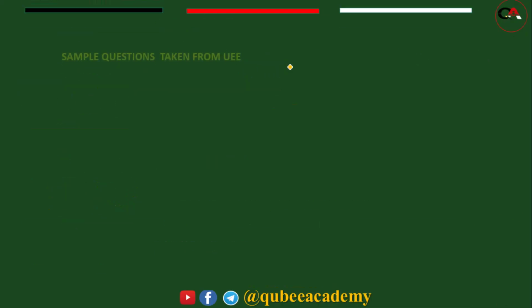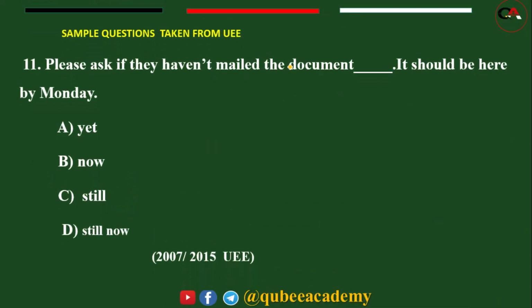Next question. Question number 11. Please ask if they haven't mailed. Haven't mailed? What type of tense? Have plus verb 3. Present perfect. Possible: have or has plus verb 3. That means the negative of them is also possible. The negative form of have is haven't. They haven't mailed the document. Negative. Please ask if they haven't mailed the document.